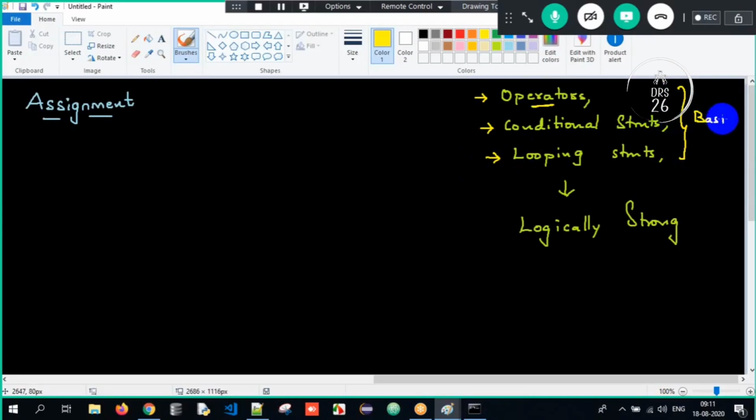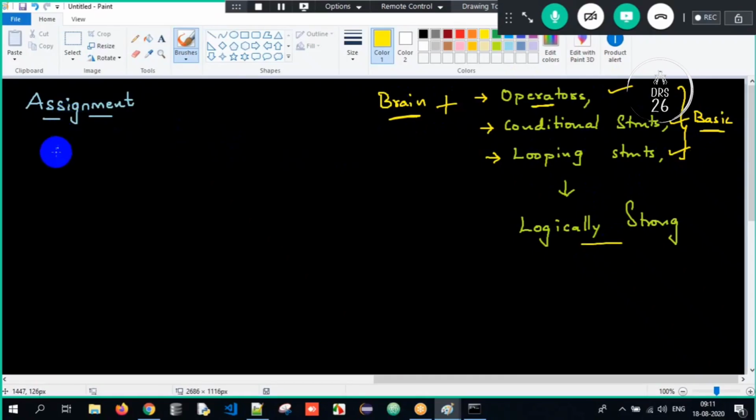Your basics are very strong now. Don't you think so? C, C++, and other programming languages have the same things, but the only thing that will differ is the syntax. First of all, you need to have brains, plus these topics you need to study. Once you study, it's going to be easy for you all. So this is all about the process, guys.